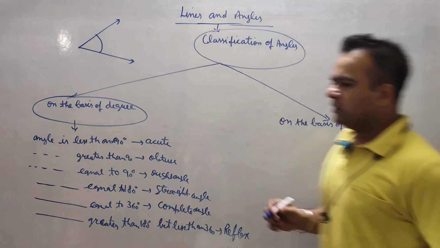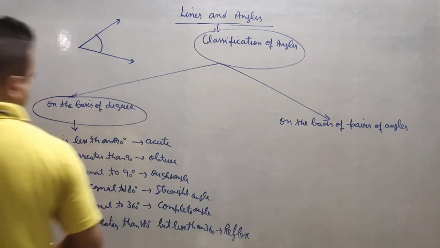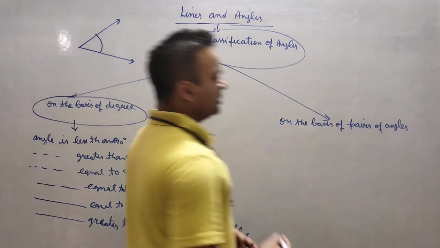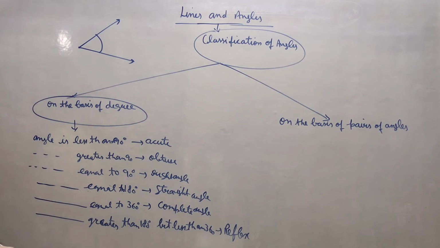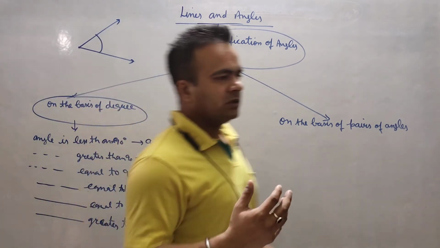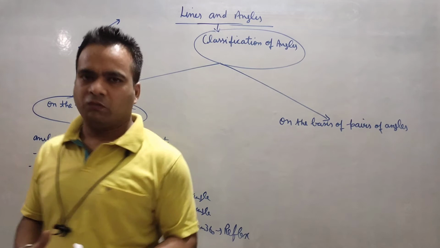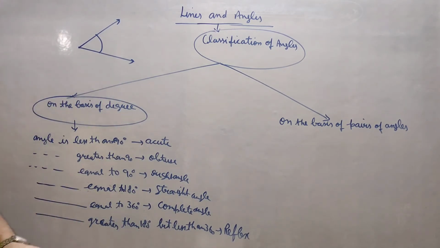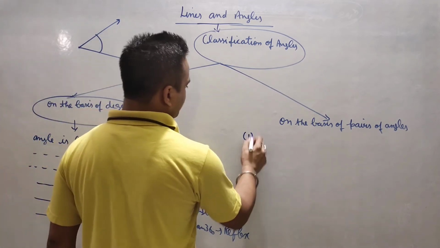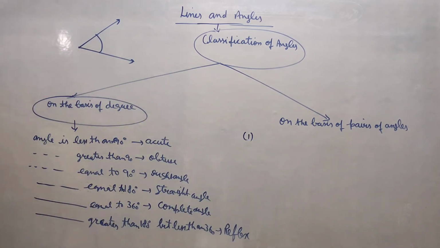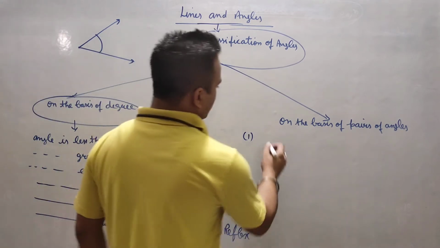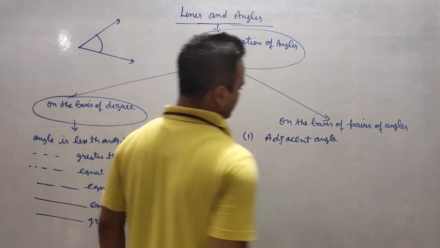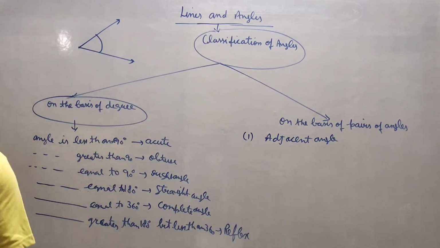Now I am coming to a new topic. Some terms you know very well, you have studied in previous classes. We are talking about pairs of angles. Suppose I take two angles or three angles, what is the name of that group? Let me start with the first one: adjacent angles. How will you define an adjacent angle? What do you mean by adjacent angle?